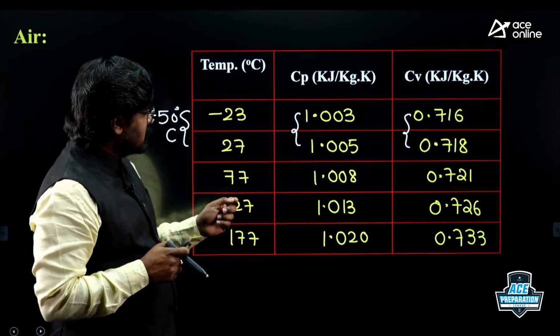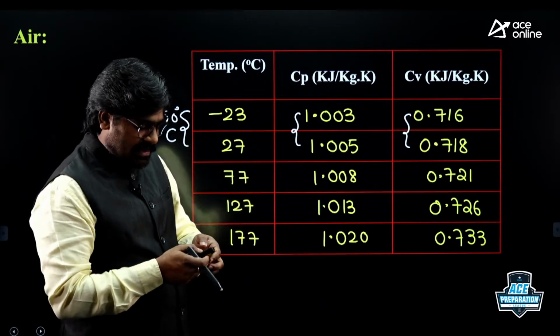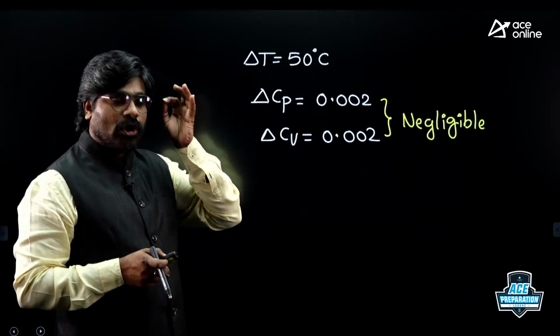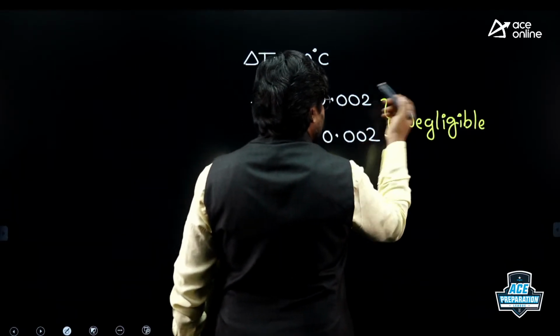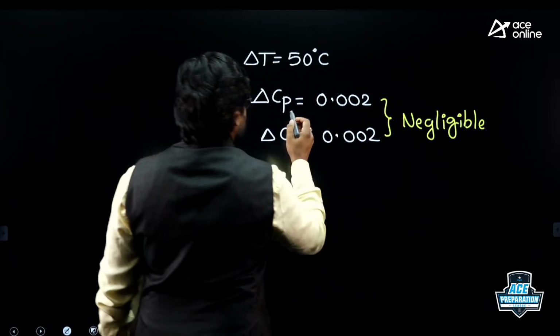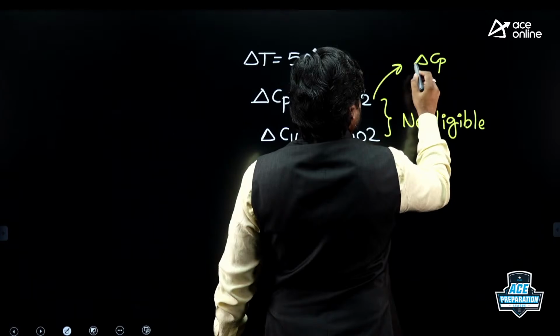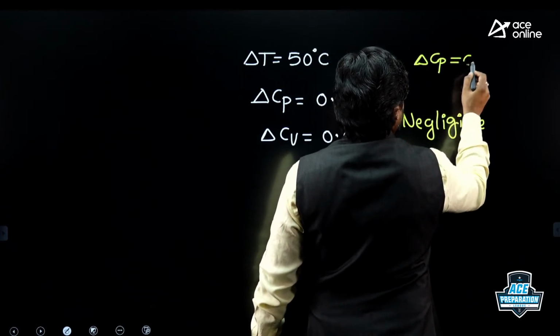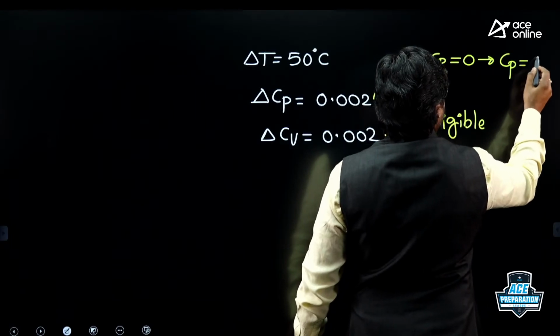So since the Cp and Cv variation is negligible, Cp and Cv are treated as constants. Cp variation is 0.002, which is negligible. So that means delta Cp is almost 0. If delta Cp is almost 0, Cp is constant.